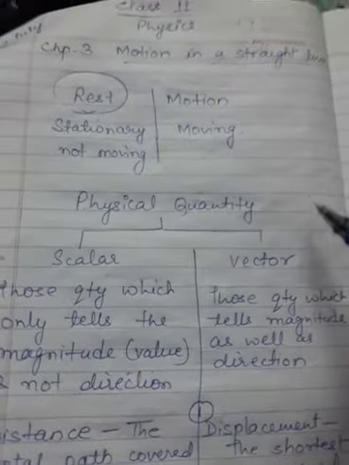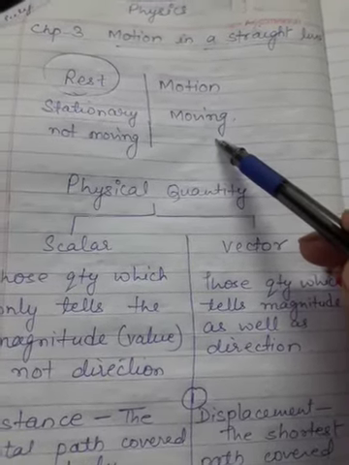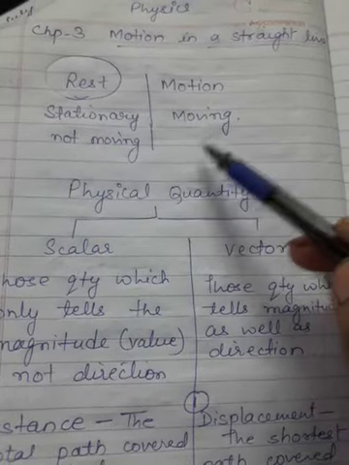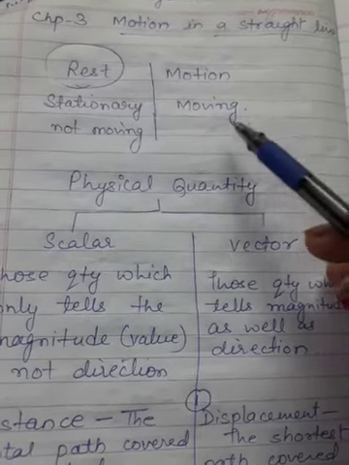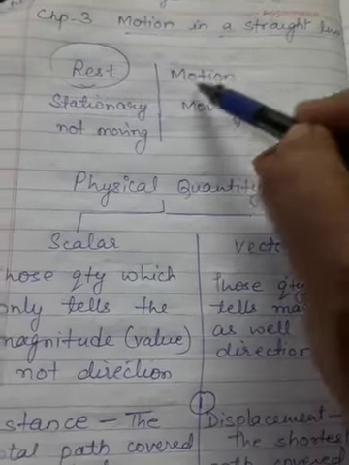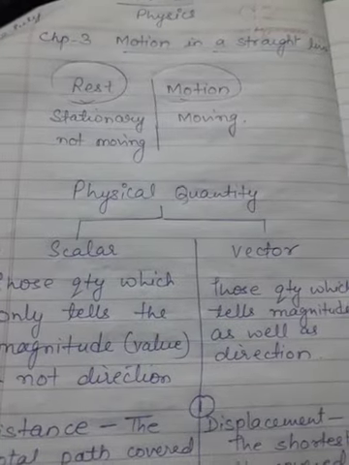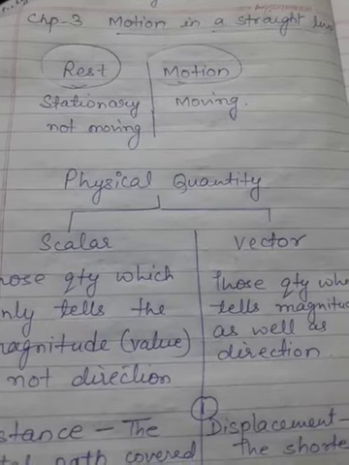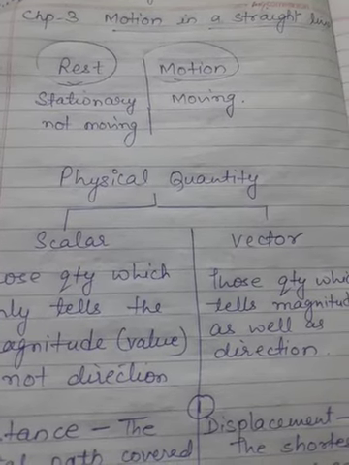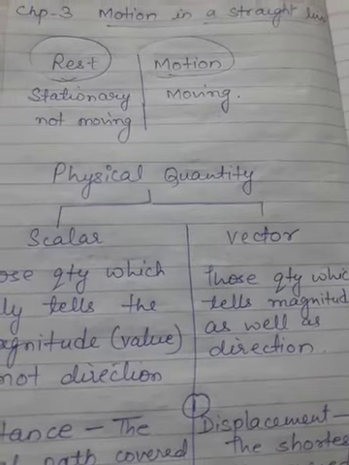But if a body changes its position or starts moving or changes its any distances or conditions, then you say that the body is in motion. So hence what you come to know is what is the difference between rest and motion. Rest means no actions. Motion means if a little action is also being done, then the body is said to be in motion.